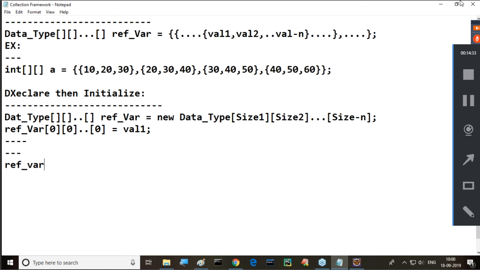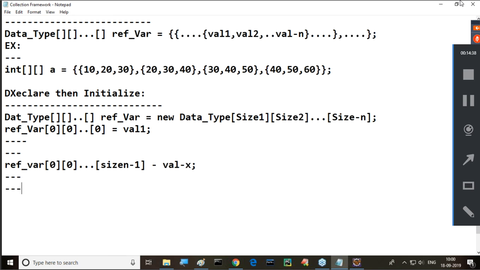Next one is the reference variable, and so on. Here I want to provide 0, then this is also 0, and so on. Size 1 minus 1, up to size n minus 1. Here we provided it equal to a value x. That value we provided here.